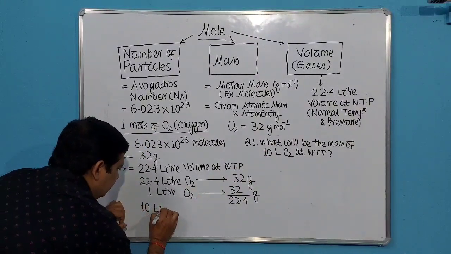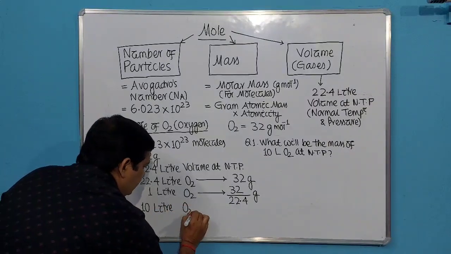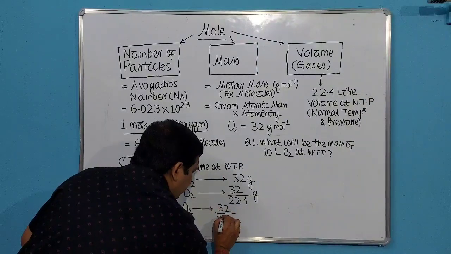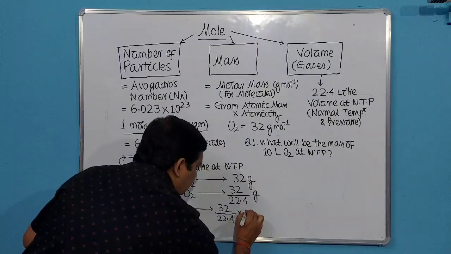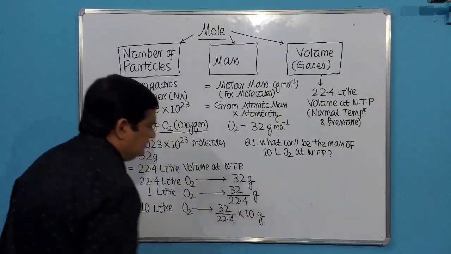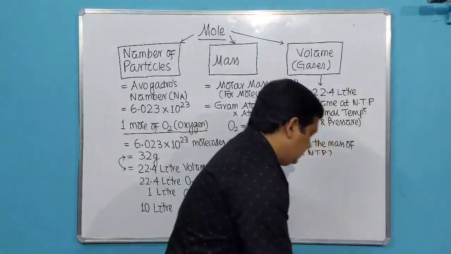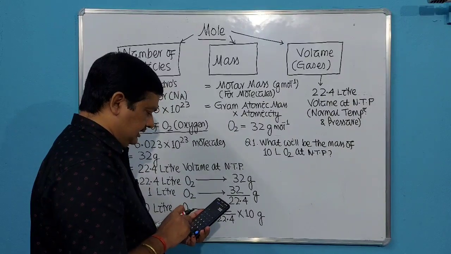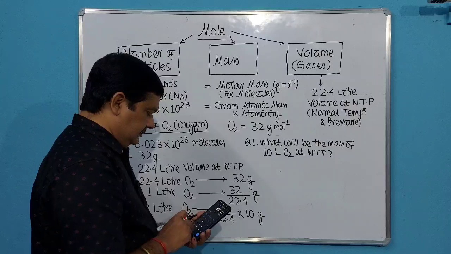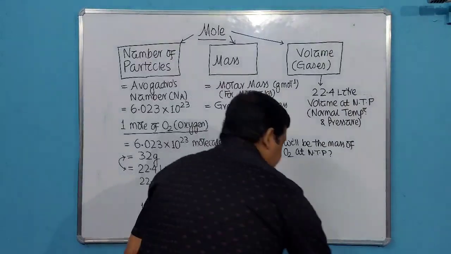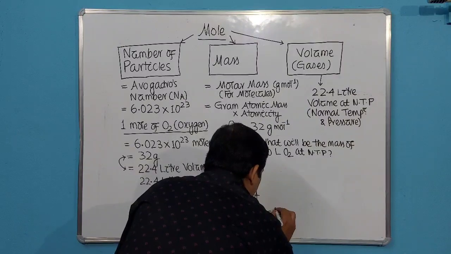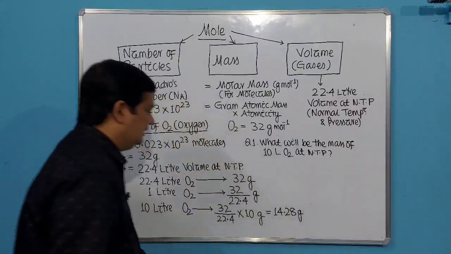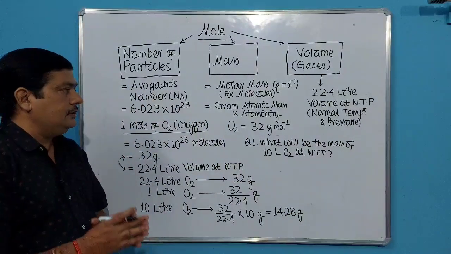Question was 10 liter oxygen. So 10 liter oxygen will weigh how much? Now 32 by 22.4 into 10, unit will be gram. So if we solve it, let us see what will be the value. 320 divided by 22.4, 14.28. So the answer will be 14.28 gram.